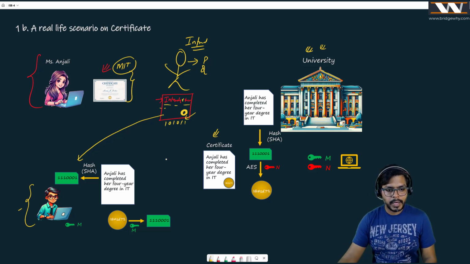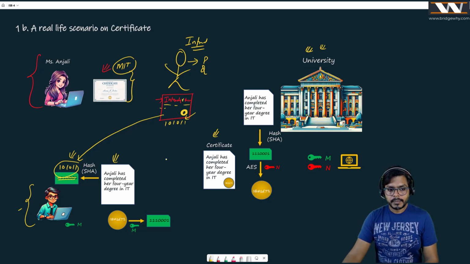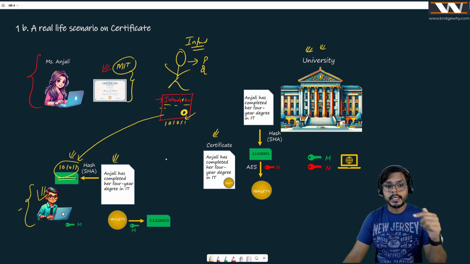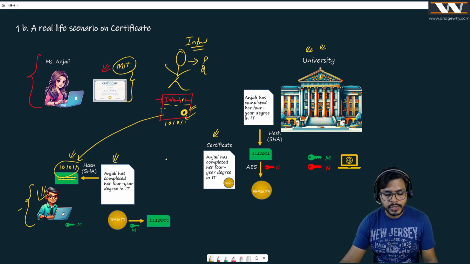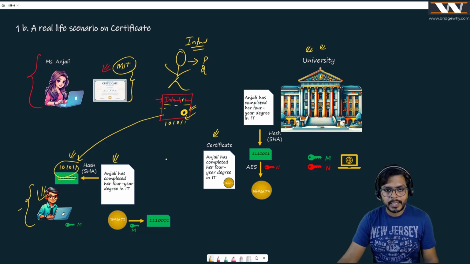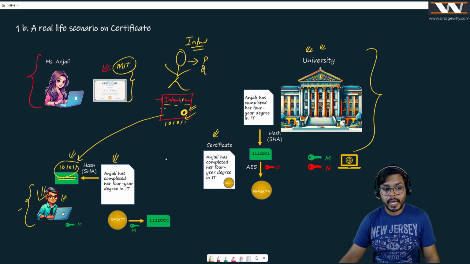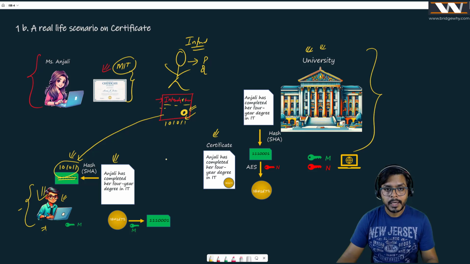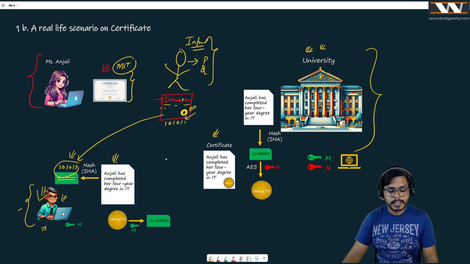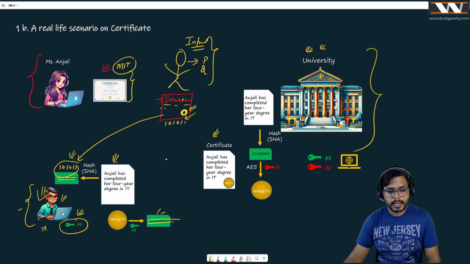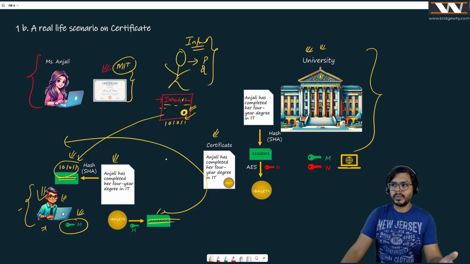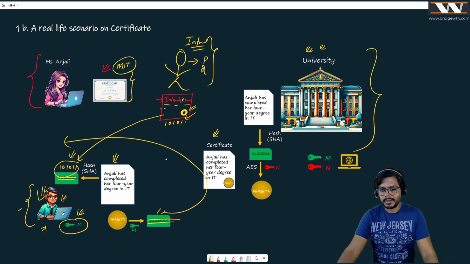Interesting. When Rahul passes this data to the SHA algorithm, of course he's going to get 101011. There is no doubt about it. But here is the problem. The signature the intruder has created was made using his own private key, right? Mr. Rahul is going to decrypt it using the university public key. Why? Because Mr. Rahul believes the university and not that intruder. He has the university public key. He is going to decrypt it with the university public key, and of course this number is going to be different. And if this number is different, Mr. Rahul again knows that somebody has tweaked this document.